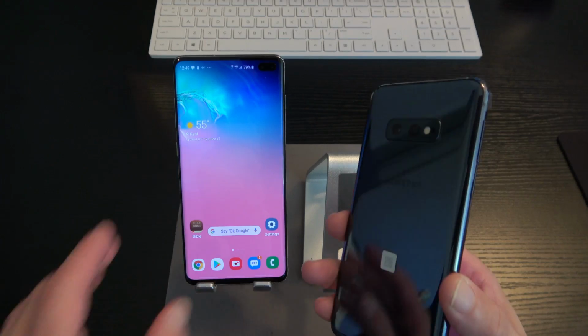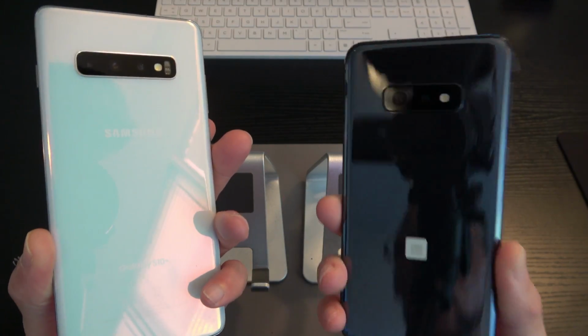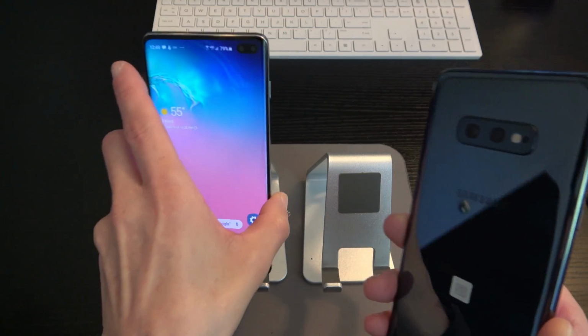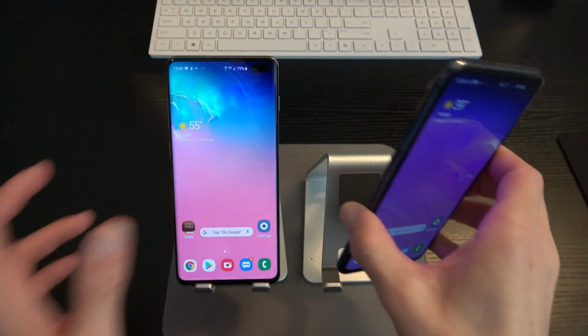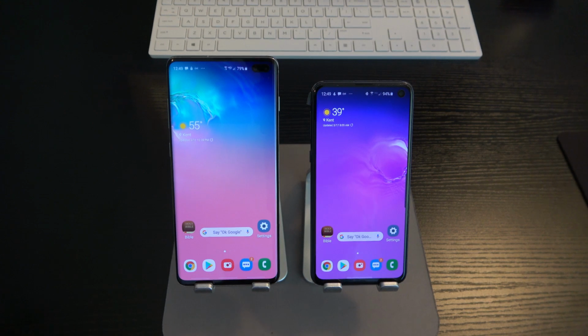And with the S10e, there are more color combinations that you can get as well. So those of you that are big on wanting to have your device be a different color, you have that ability if you decide to go with the E over the S10 and the S10 Plus.